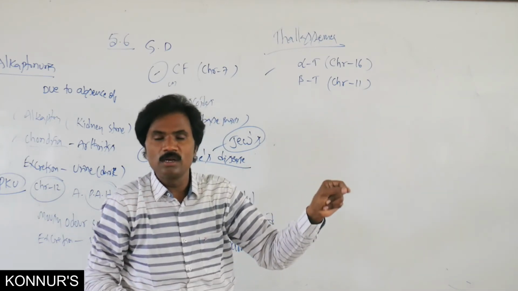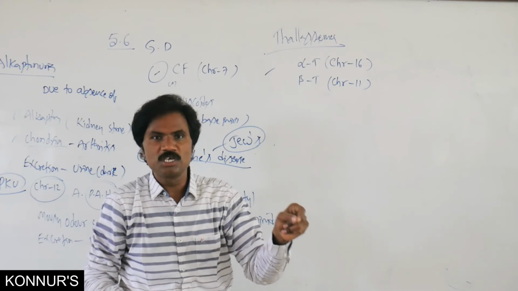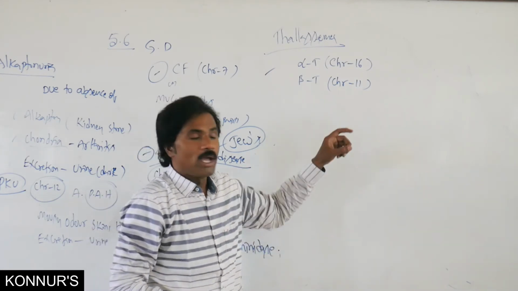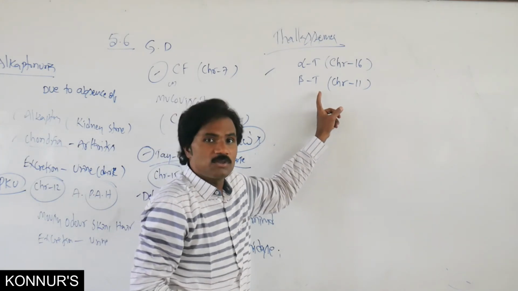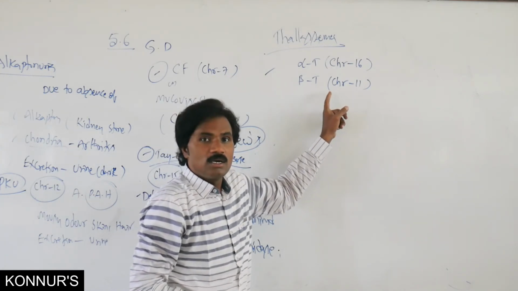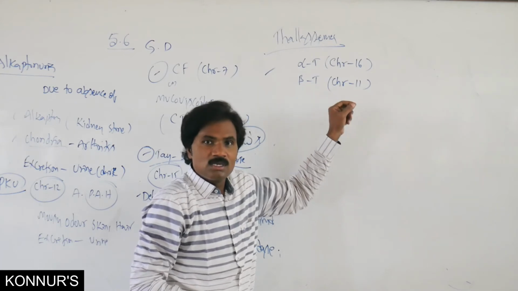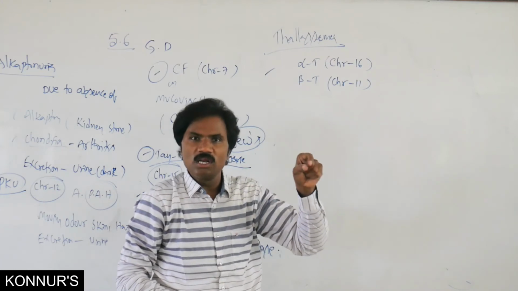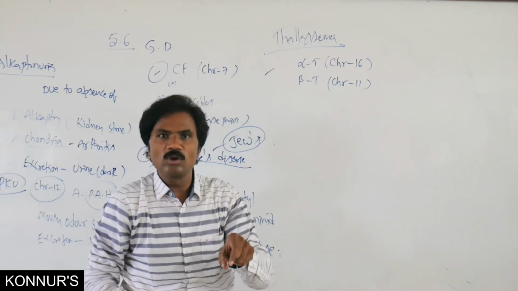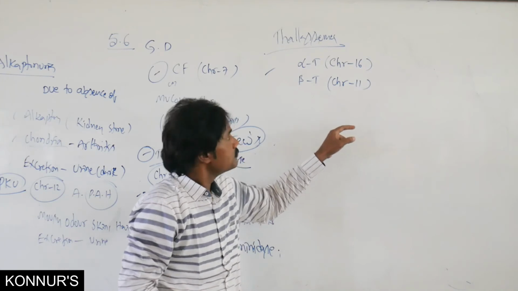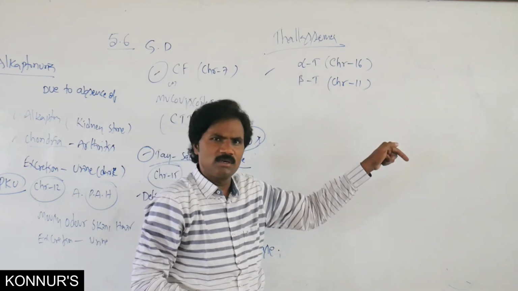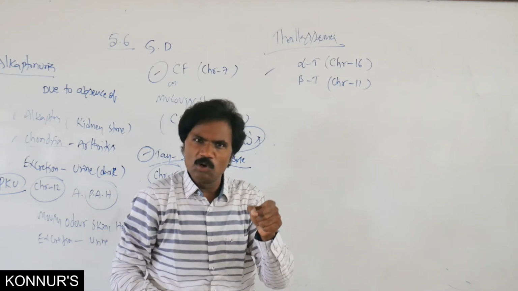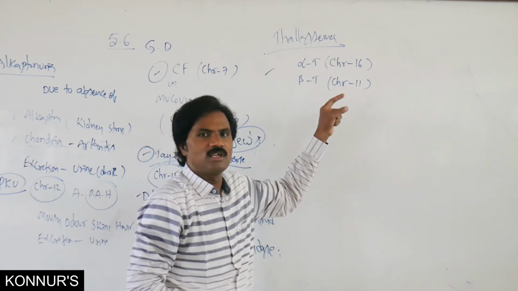Normally in the formation of hemoglobin, an alpha chain and a beta chain are present. If defective genes are present, it causes inadequate production of the beta chain in hemoglobin, which is known as beta thalassemia. What is alpha thalassemia? Inadequate formation of the alpha chain in hemoglobin is what we call alpha thalassemia.